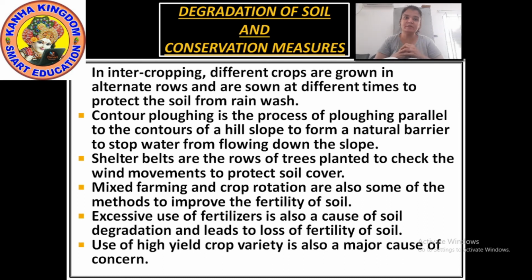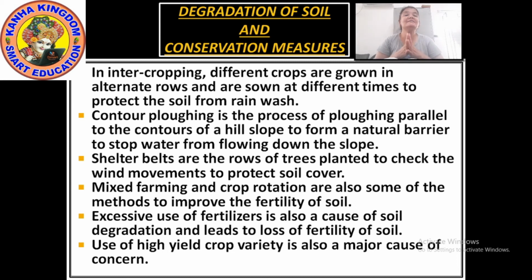Next is crop rotation. Crop rotation means to keep on rotating the crops, not growing one type of crop every time. Sometimes they can grow peanuts, sometimes potatoes, sometimes onions, wheat, anything. So this is called crop rotation. And why is this being done? This is done to improve the fertility of the soil.